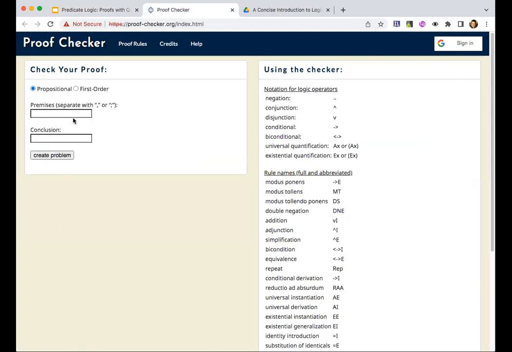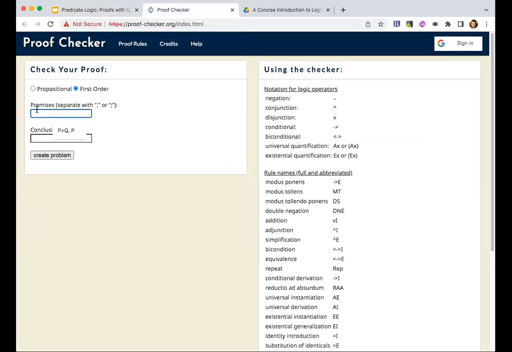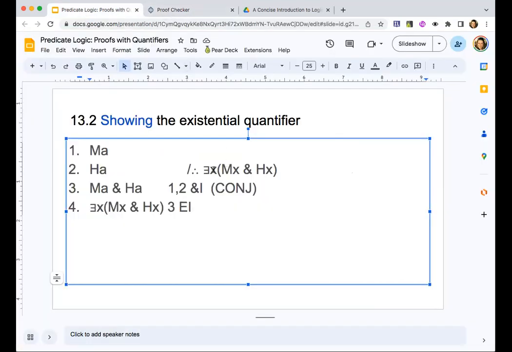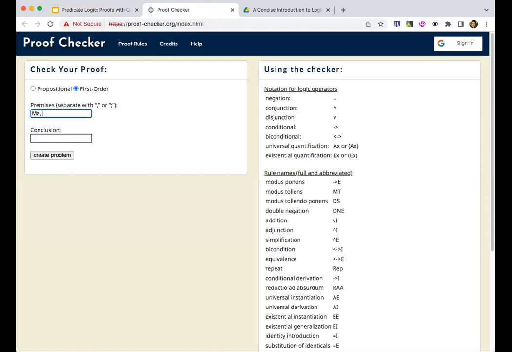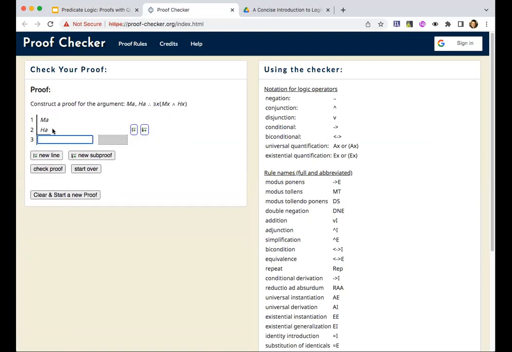Again, let's do some practice just using the proof checker, though feel free to skip ahead or pause and play with proof checkers on your own. Okay, so Ma, Ha, here's our conclusion. New line, we started by making a conjunction.